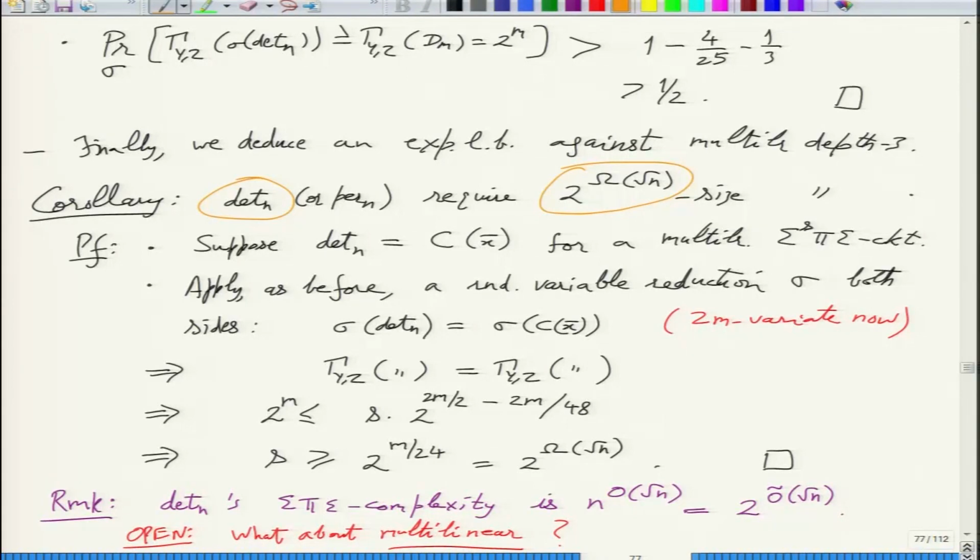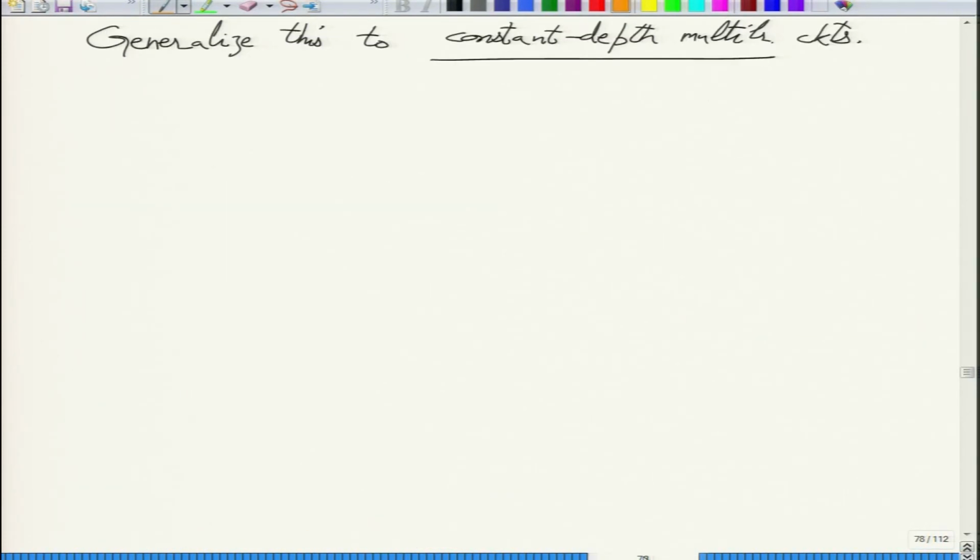This is field independent, so it works for any field. We also noted that we don't actually know such a 2 raised to square root n sized multilinear depth 3 representation, but it's quite close to 2 raised to n, so we call it exponential.